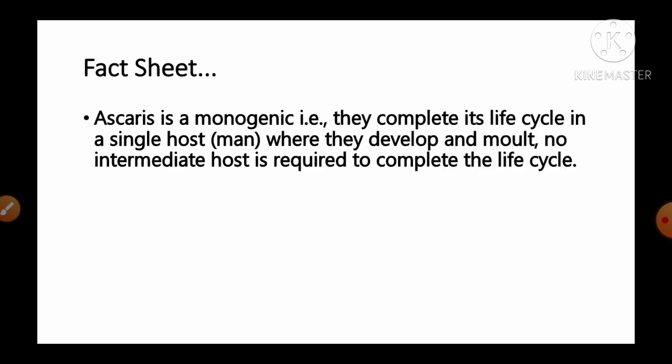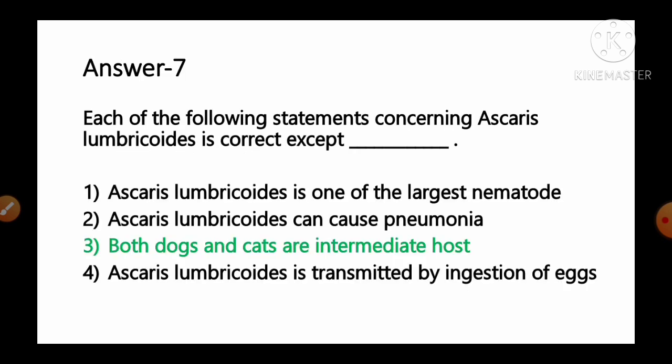And the fact given regarding this question is: Ascaris is monogenetic, that is, it completes its life cycle in a single host, that is man, where it develops and molts. No intermediate host is required to complete the life cycle. So as per the information, option number 3 is incorrect regarding Ascaris lumbricoides, that dogs and cats are intermediate hosts. So for this question, option number 3 is the correct answer. The rest of the 3 are correct statements regarding Ascaris lumbricoides.